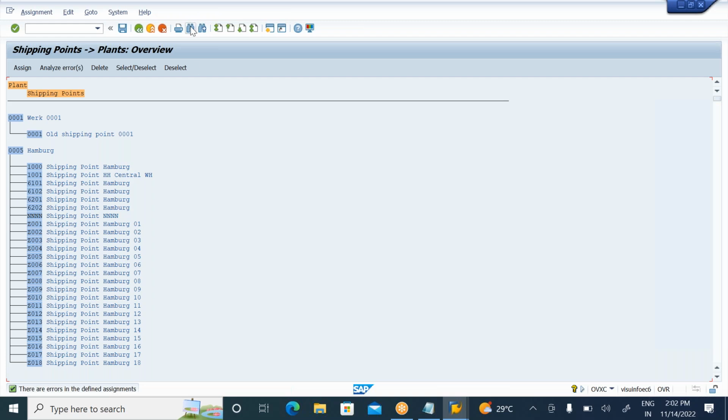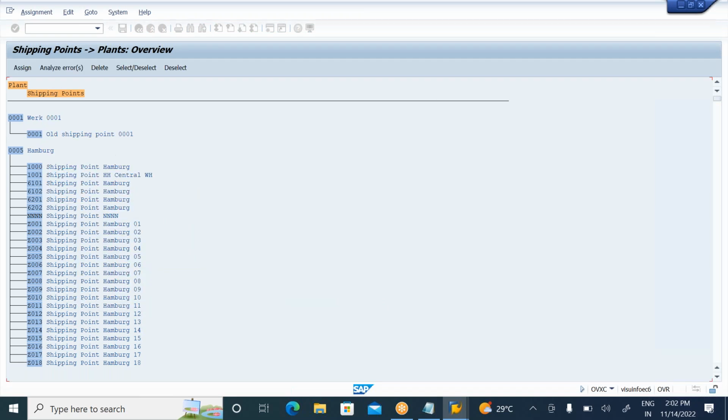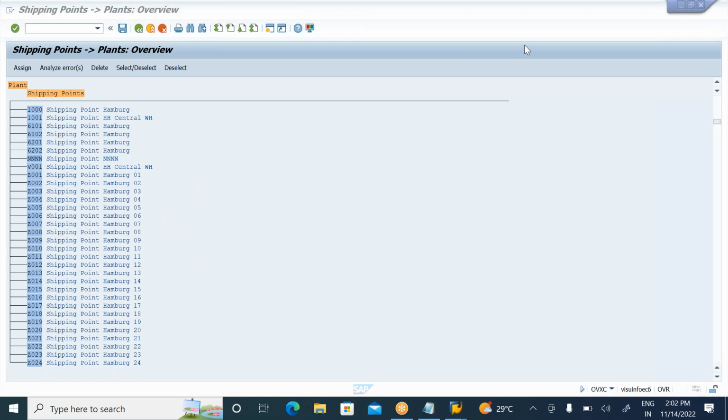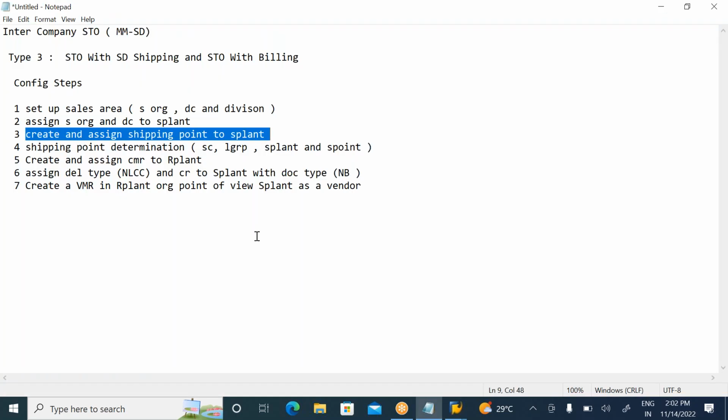Let me go to the find button here. What is my shipping point? 1000. What is my supplying plant? 1000. So the shipping point is assigned to the supplying plant. The plant can have one or multiple shipping points. But let me check whether my shipping point is there or not. Yes, my shipping point is there. 1000 is my supplying plant, and my shipping point 1000 is also there. So with this we completed the third config step.